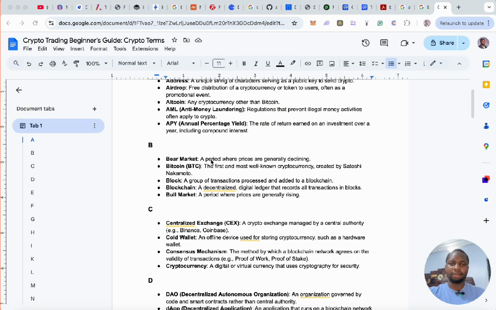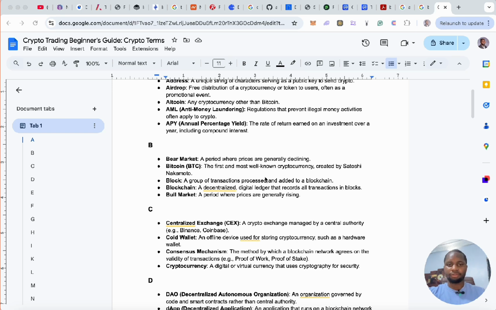All right. Bear market, a period where prices are generally declining. So sometimes when you see the red or decline in price, it's usually called a bear market. But before it's called a bear market, it's not just that one cryptocurrency is going down. Probably a ton of them. We'll go into detail later in the following videos, and I'll also show you some things on CoinMarketCap when we get to that point.